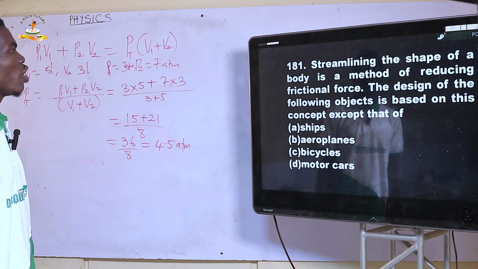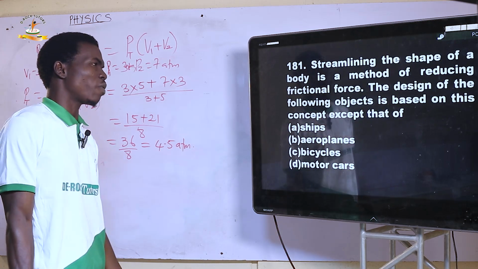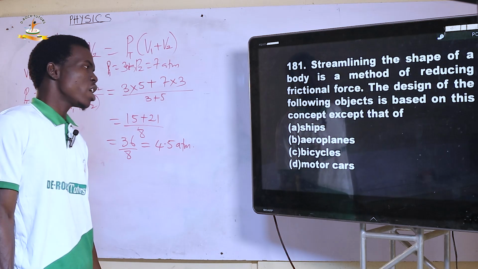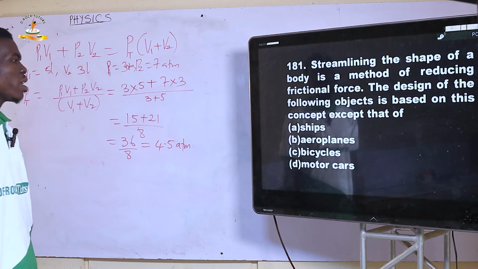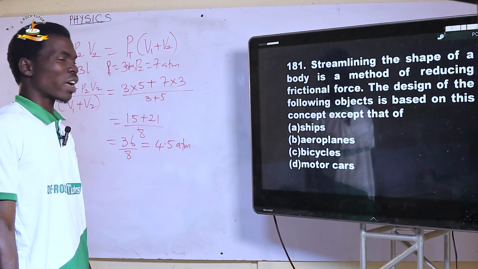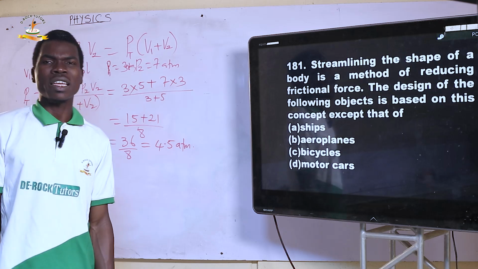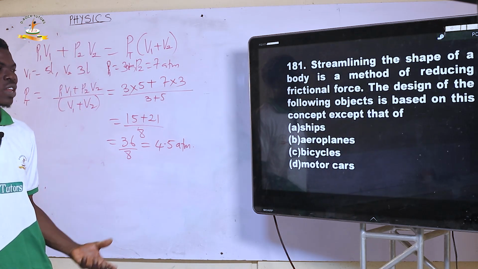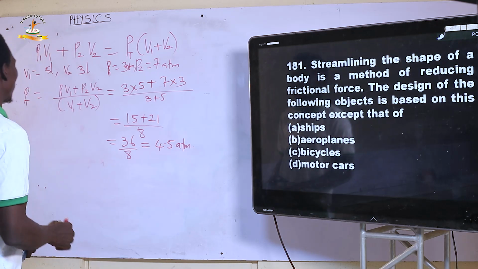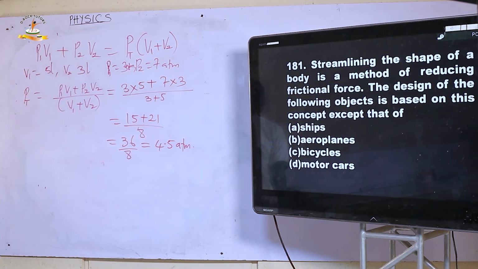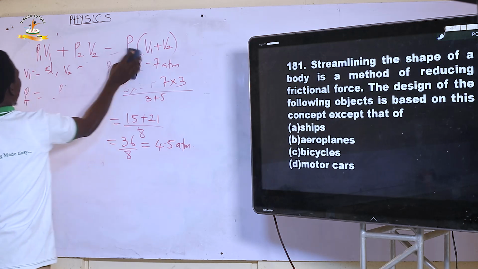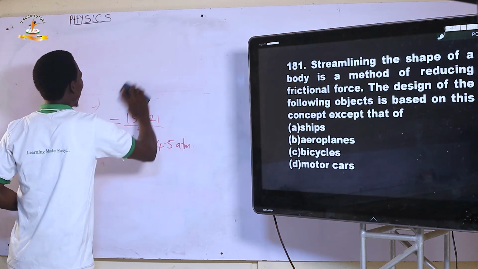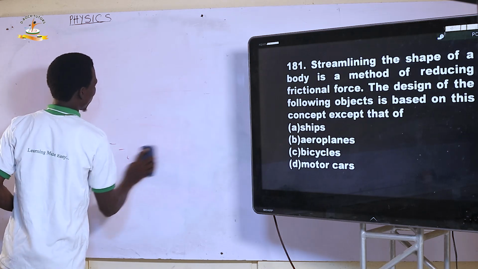181. Streamlining the shape of the body is a method of reducing frictional force. The design of the following objects is based on this concept, except that of A. ships, B. aeroplane, C. bicycle, D. motor cars. You can see that when we say streamlining, the shape of a ship is very similar to that of an aeroplane. They look like the shape of fishes. So that is what we call streamlining.